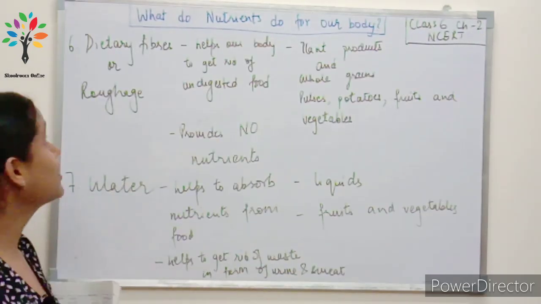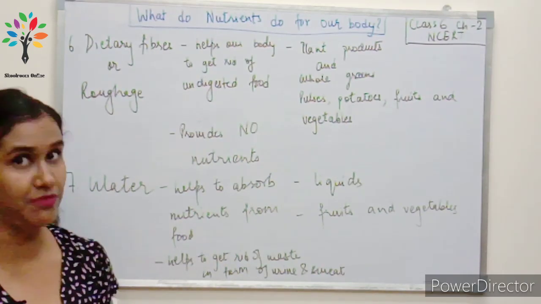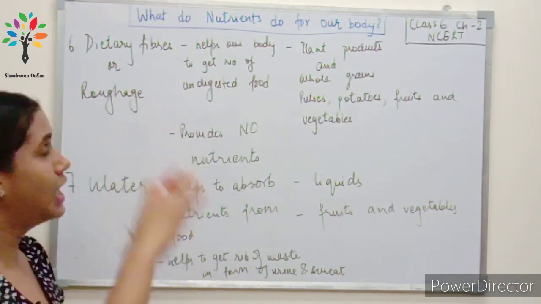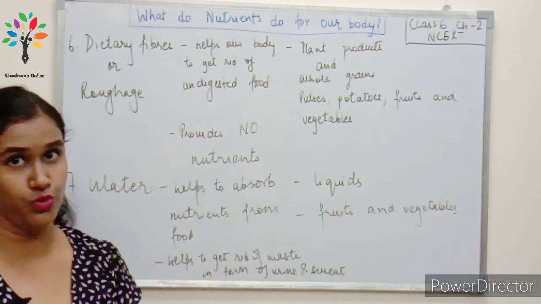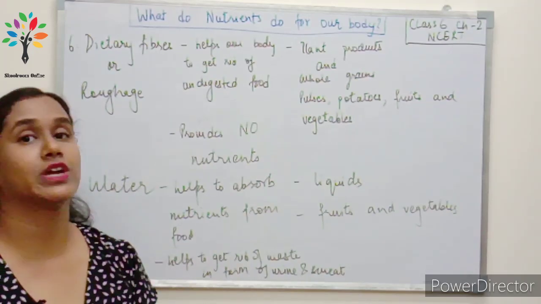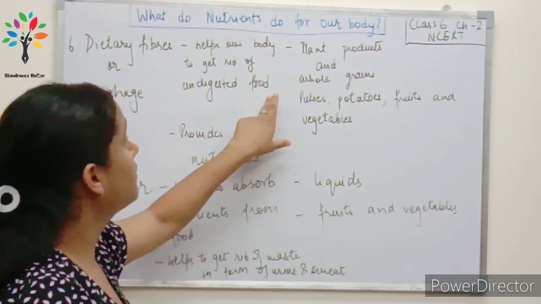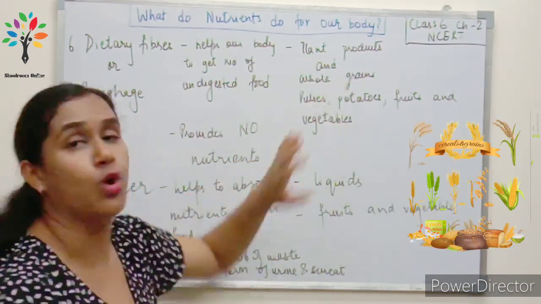Okay. Coming to the next component, that is the dietary fiber or roughage. Alright, now dietary fiber helps our body to get rid of undigested food. Where can we find it? We can mainly find it in the plant products and whole grains.